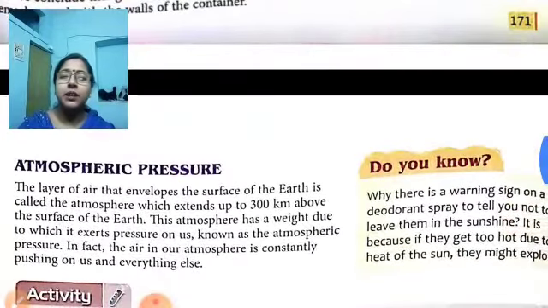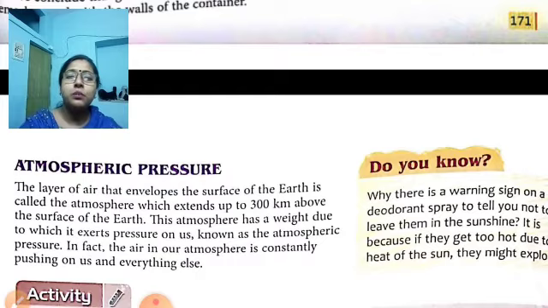Now come to the atmospheric pressure. Since air contains a mixture of gases, atmospheric pressure means the pressure of air present in the atmosphere. The layer of air that envelops the surface of the earth is called the atmosphere.